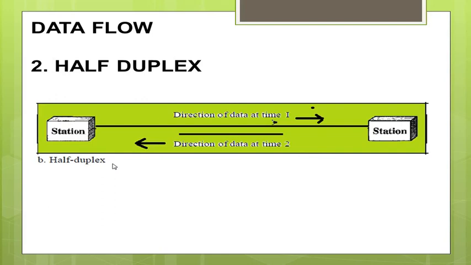Example of half duplex communication is a walkie-talkie. Whenever people talk on the walkie-talkie, after one person says over, then only the next person will be able to talk. So this is example of half duplex data flow.